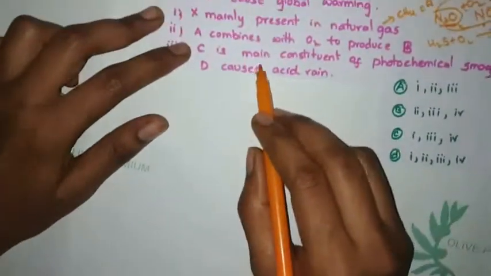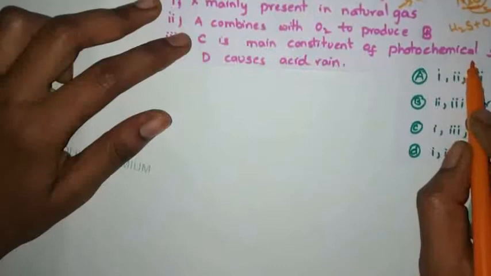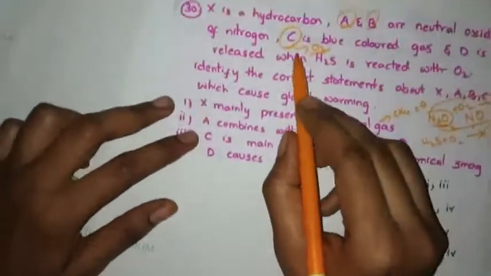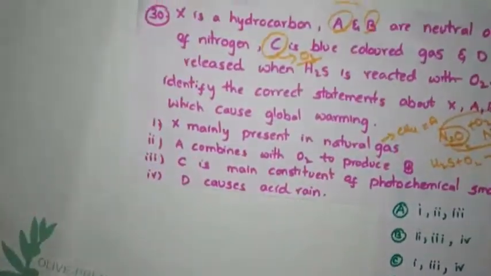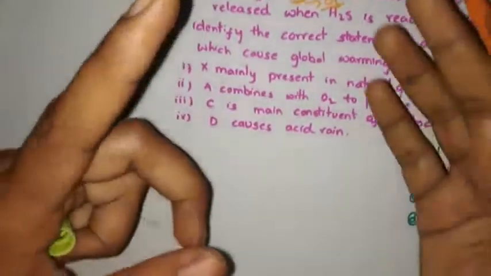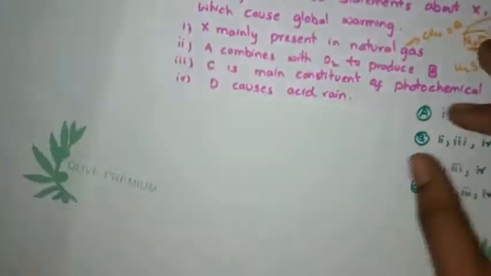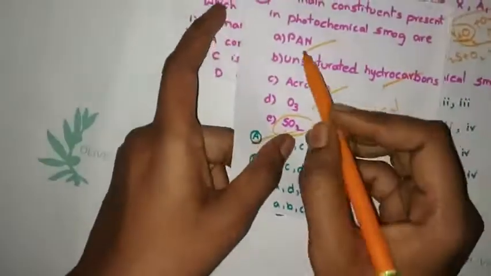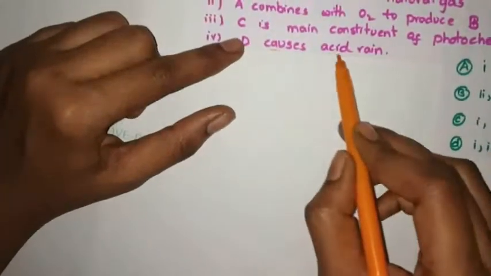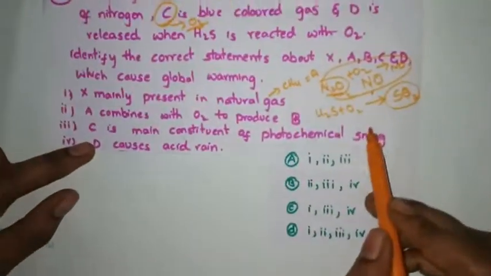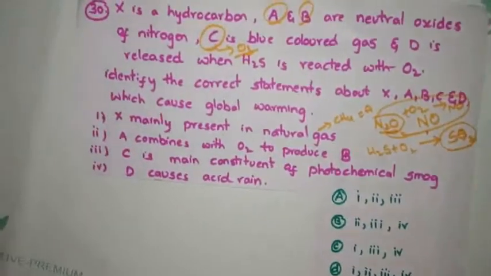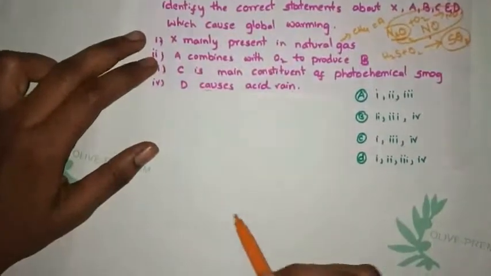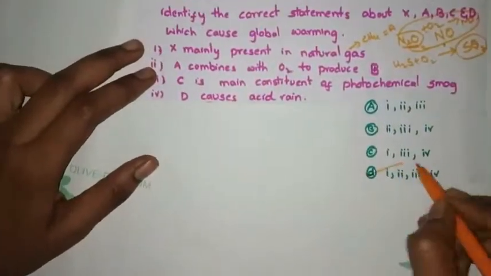C is the main constituent of photochemical smog. Yes, ozone is the main constituent of photochemical smog. Ozone, PAN, and in this question only we discussed that ozone is also responsible for photochemical smog. Next, D causes acid rain. What is D? D is sulfur dioxide. Yes, oxides of sulfur and nitrogen are responsible for acid rain. All four are correct only. So D option is the correct option.